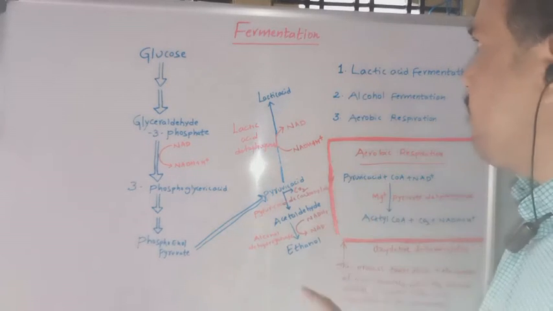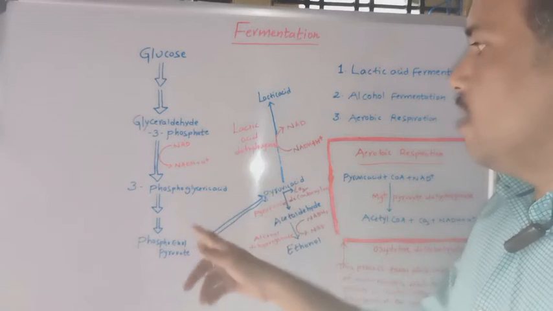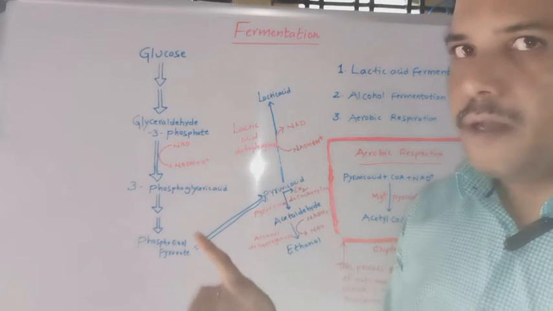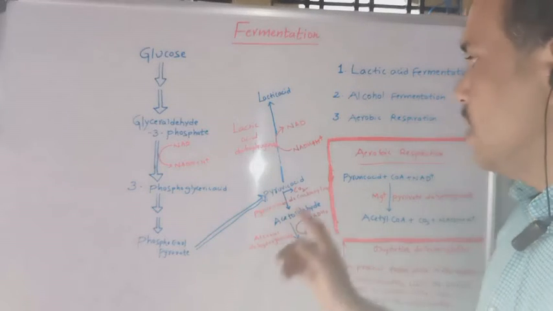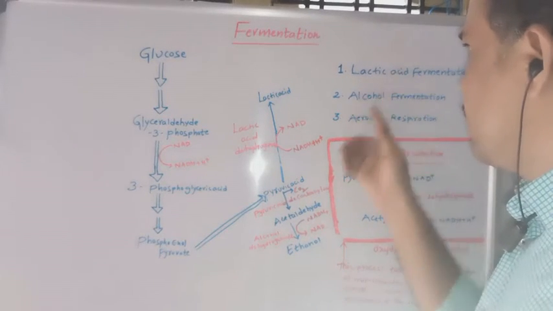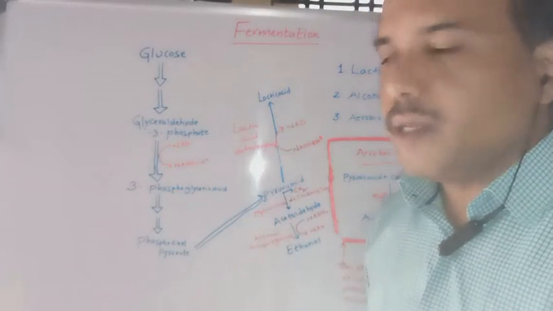These are the three different kinds of reactions that occur when pyruvic acid is produced from the glycolysis pathway. First, let us briefly discuss the glycolysis pathway.